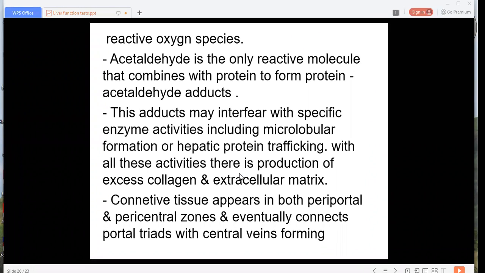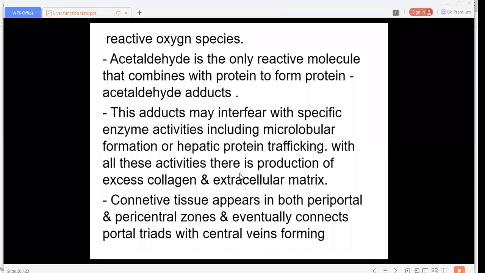So these adducts interfere with the enzyme activities, which is associated with micronodular formation of the liver and also accumulation of the protein. That is, proteins could not go forward; they get accumulated inside the hepatocytes. With all these activities, side by side, there is excessive collagen and extracellular matrix accumulated.